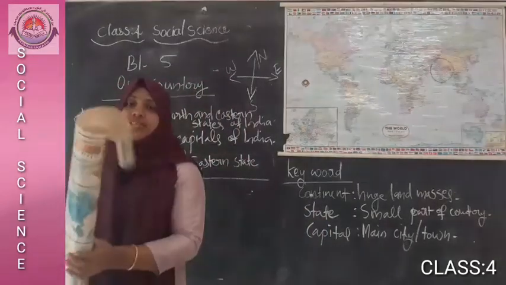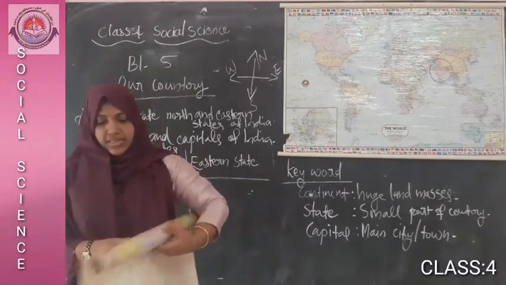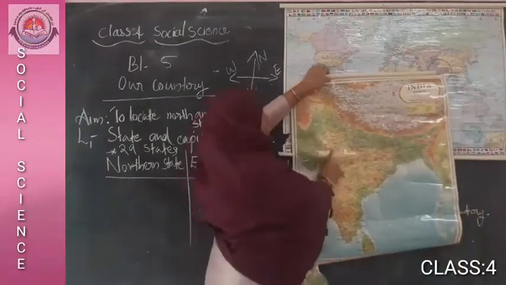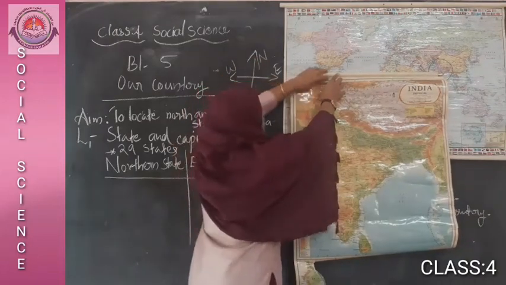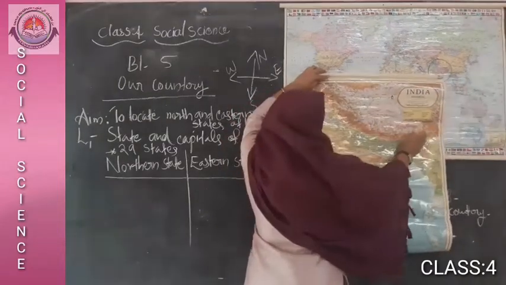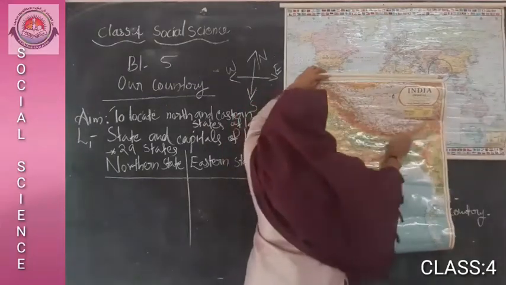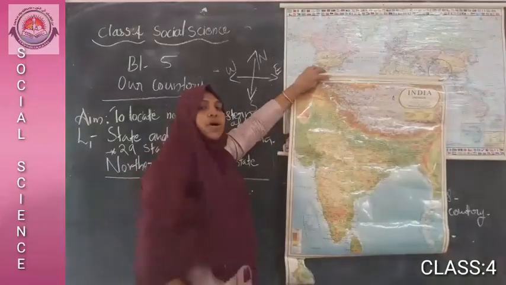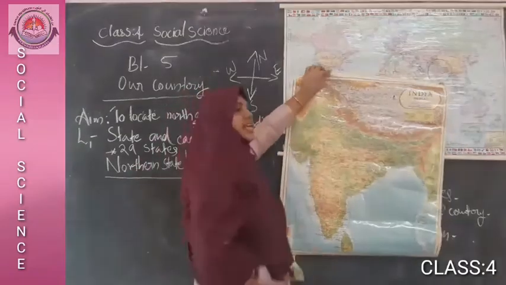Can you say where the northeastern part of the country is? We have to locate the northeast. Which is the northeast? I show the directions here: north, east. So this is north, here east. Some states are here. These states are known as northeastern states.